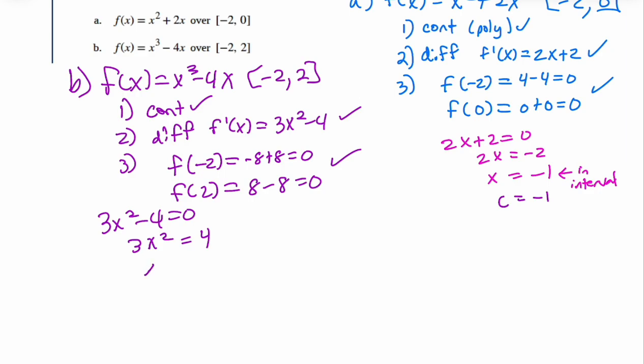So we're just going to first solve it for x squared, and we're going to use the square root, and then we get 2 radical 3 over 3 when reduced and rationalized. Now, we're only guaranteed one of these values. They might both work. Our interval is -2 to 2.